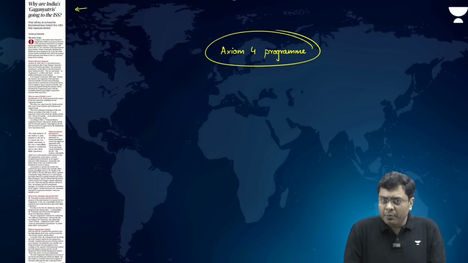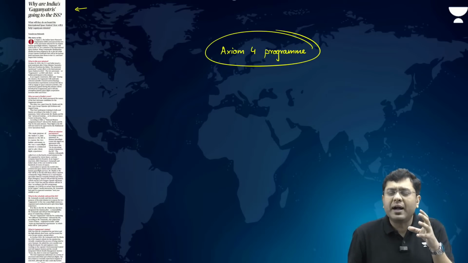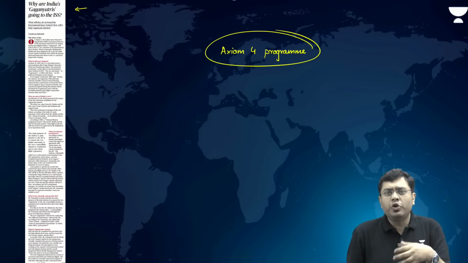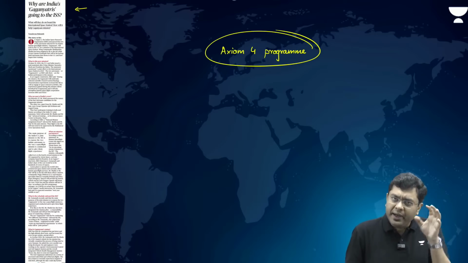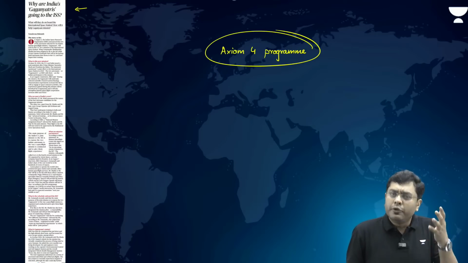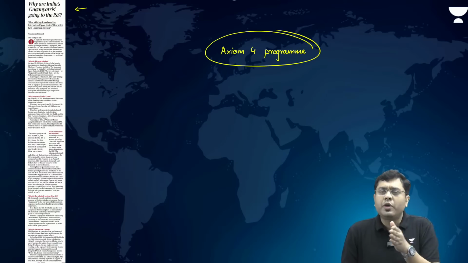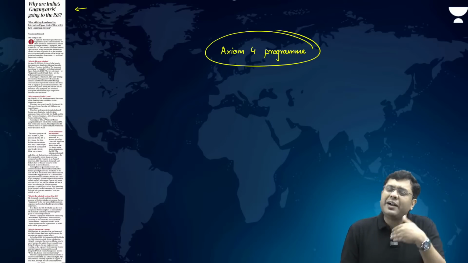Now, what that would mean is that for our own Gaganyaan mission, where we intend to send Indian astronauts into space on board an Indian launch vehicle, these astronauts will gain much required experience. So that will help us in our own space program.